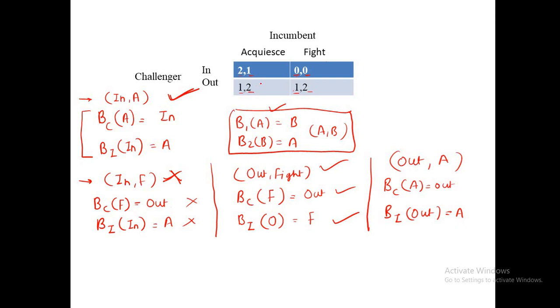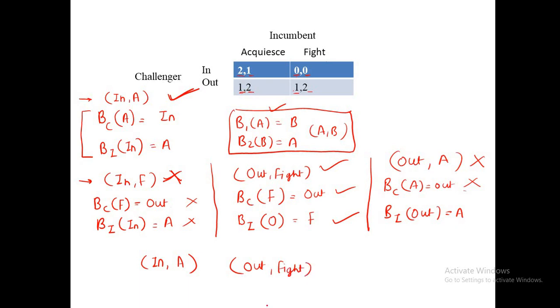In this, the best response function of the challenger when the other player is taking accommodate: here he is getting 2 and here he is getting 1. So which one is best? In is the best, but here we are getting out. So this is not a Nash equilibrium. This condition is not satisfied, and we don't need to check the other condition because this condition has already failed. So only in this game we have two Nash equilibria: one is in comma accommodate, another one is out comma fight.